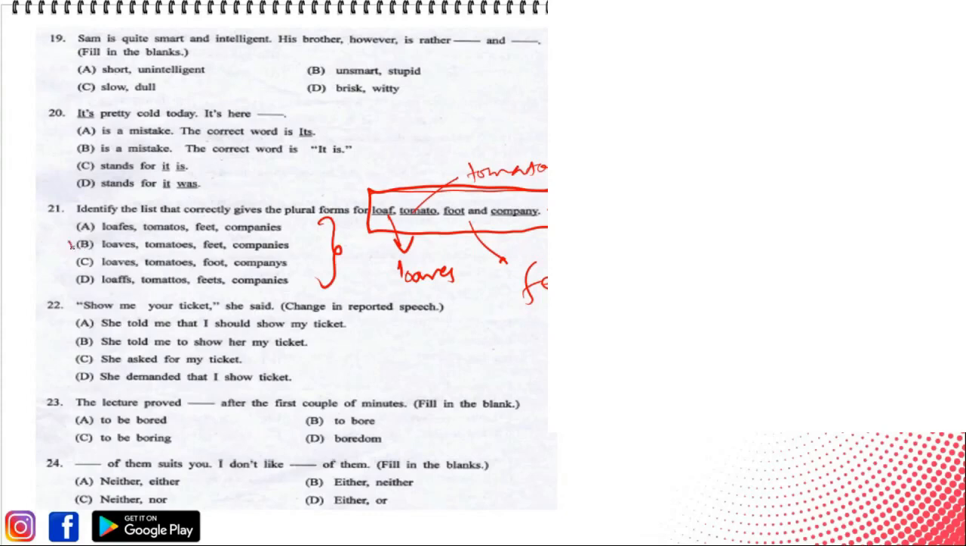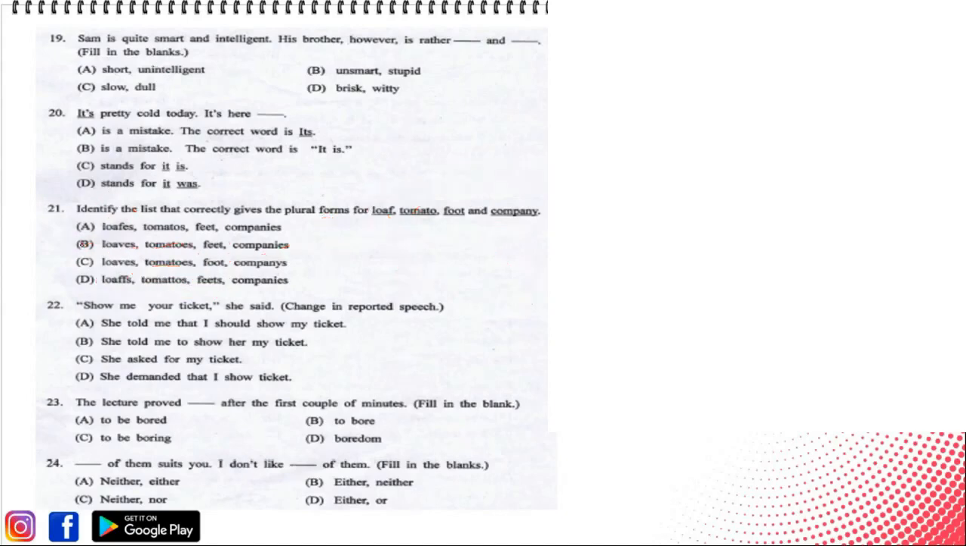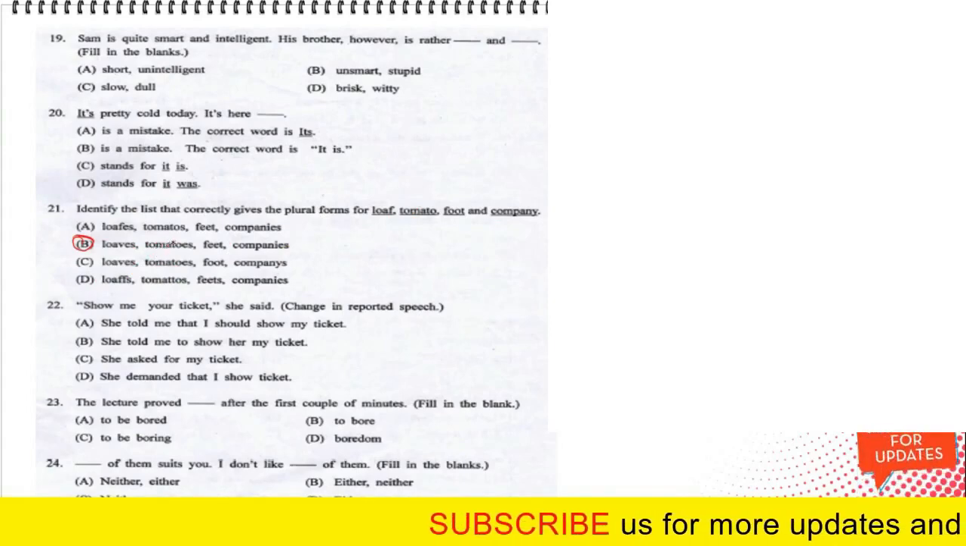Option B, let's look at option B. It gives us the forms of loaves, tomatoes, feet and companies. That would be the correct answer. And the first one, loaves is wrong. In the third one, sorry, foot is wrong. And in the last one, loaves is wrong, tomatoes is wrong, and feets is not the correct form of plural. So all three of the words are wrong here. So that would leave us with the second option only, which gives us the correct plural forms of the given words.